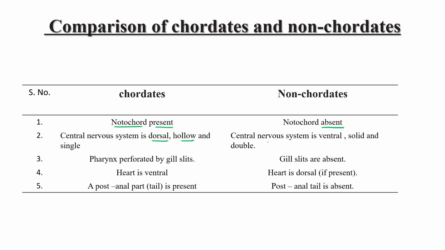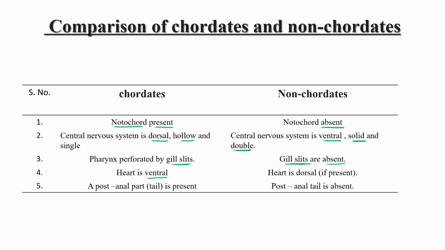While in non-chordata, the CNS is ventral, solid, and double, just the opposite. Chordates have pharyngeal gill slits, while in non-chordata gill slits are absent.